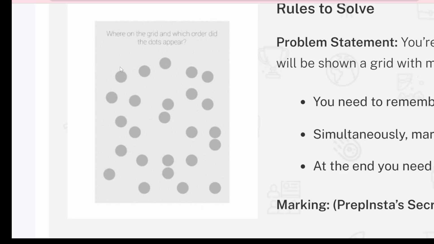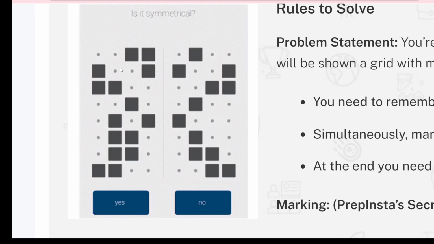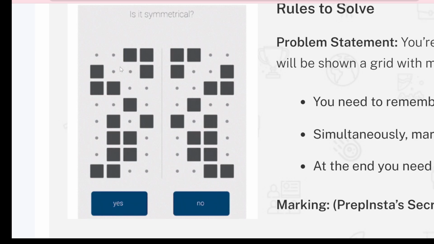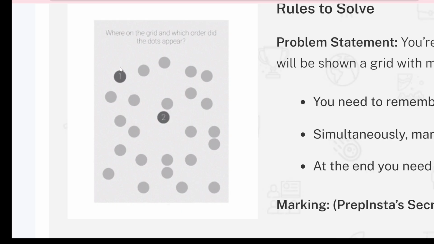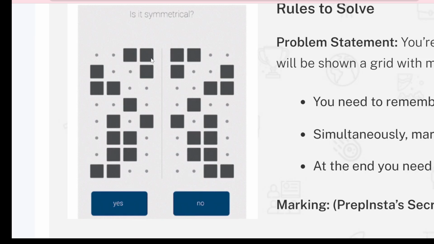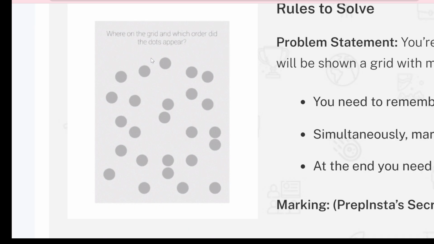What you can do is take your marker and write on the screen, because it is very frustrating, you can't remember every dot position. You can use a highlighter to mark it, and when you complete all the sections, you can remove it and move to the next. They will increase the number of dots to remember. First they will give 2 dots to remember, after that 5 dots, after that 7 dots to remember.